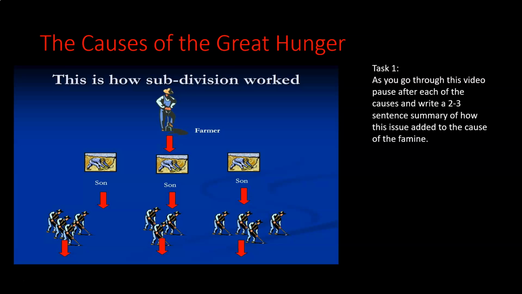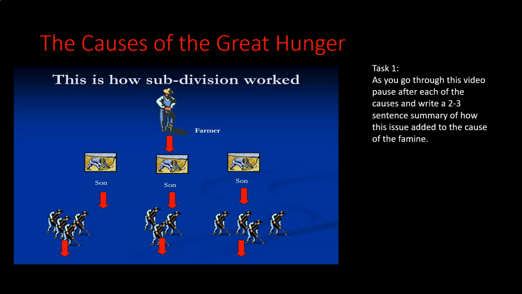Okay? And then if we go another generation below that, we're going to see that the land is divided up even further. And this is a very, very simple version. If you remember that Irish families at the time could have been very, very large, so while here we're saying they're divided between 3 people, it could have been divided between 6 or 7 sons. So we could have had a very, very quick, rapid lowering of the amount of land available to families. Okay, so subdivision means that while the population grows, each family has less land available to them in order to grow their food.